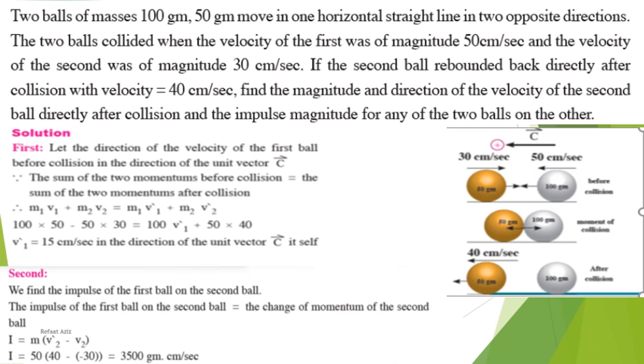Second, we find the impulse of the first ball on the second ball. The impulse of the first ball on the second ball equals the change of momentum. Don't forget, the impulse is the change of momentum, and you already have it in physics. I equal m times v2 dash minus v2.